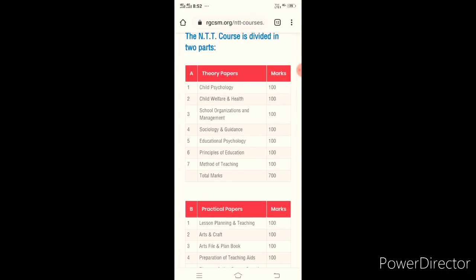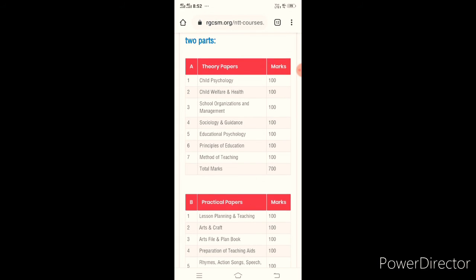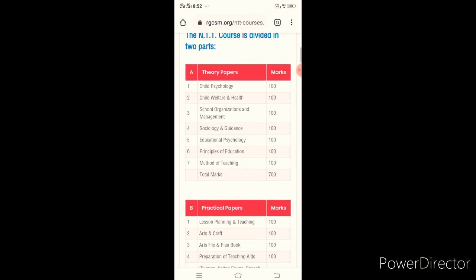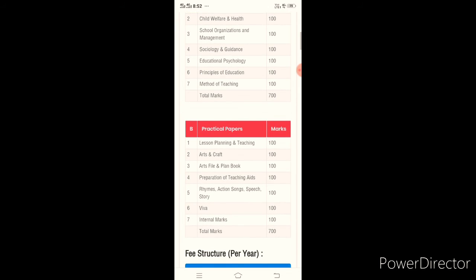Next one is child welfare and health, school organization and management, sociology and guidance, education psychology, principles of education and also method of teaching. The total marks in the theory papers are 700. After that we are discussing the practical papers.